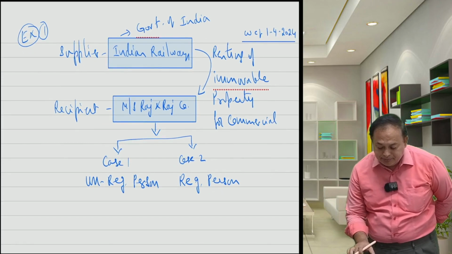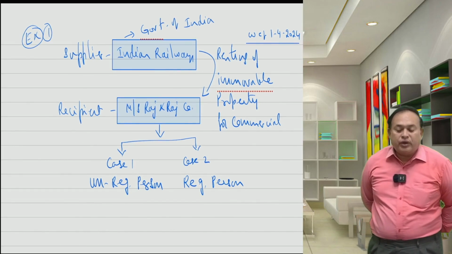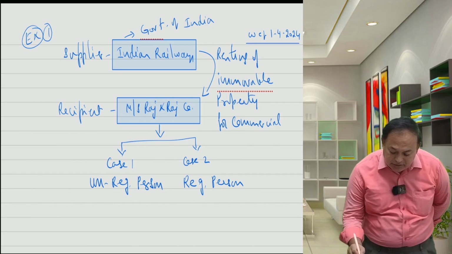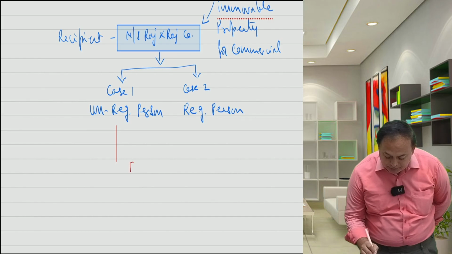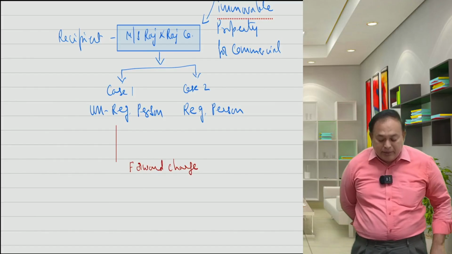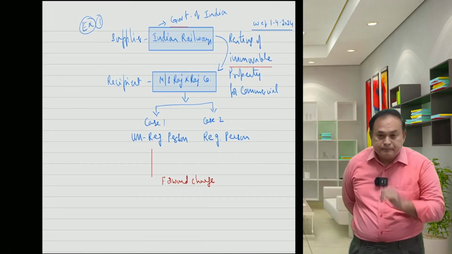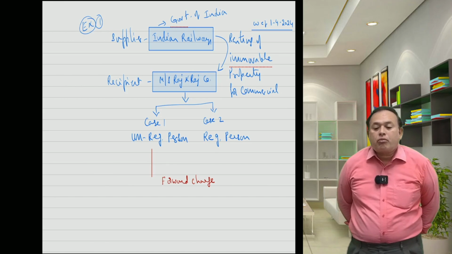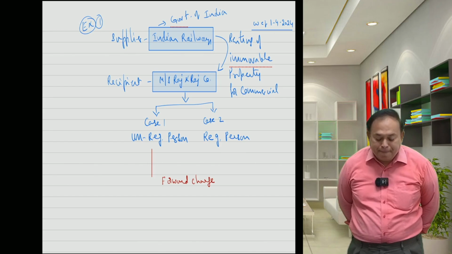In the given case, this supply, case 1, is it a forward charge or reverse charge? Case 1 is forward charge or reverse charge? Forward charge. Very good. Forward charge. In case 2, if the recipient is a registered person, in that case, forward charge or reverse charge? Who is the supplier?